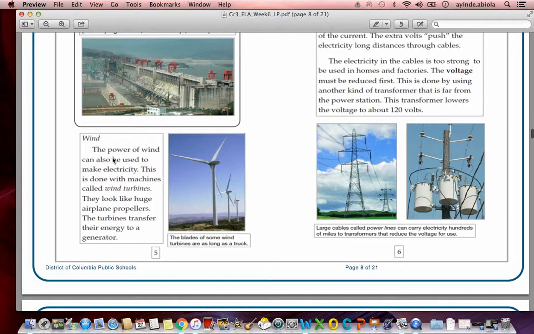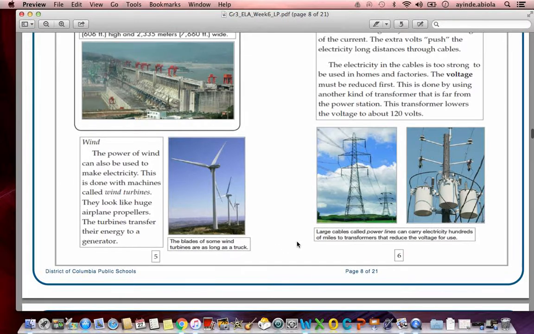Wind. The power of wind can also be used to make electricity. This is done with machines called wind turbines. They look like huge airplane propellers. The turbines transfer their energy to a generator. And here's an example of these wind turbines. The blades of some wind turbines are as long as a truck.